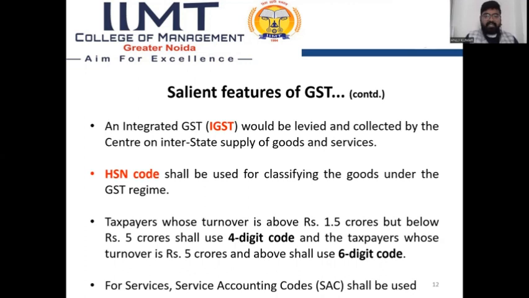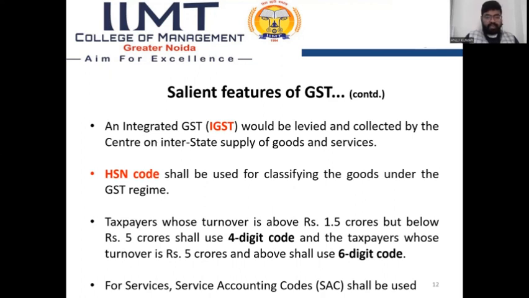IGST is collected by the central government only, and then it is divided into two parts, 50-50%. 50% is taken by the central government, and the other 50% is paid to the government of the state that consumes the supply of goods.